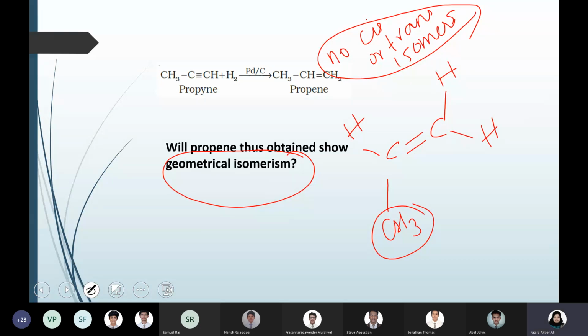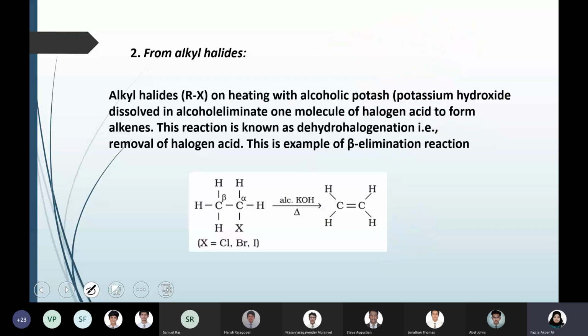So that is all about the first reaction where you can convert an alkyne to an alkene. Next one is alkyl halide: preparation of an alkene from alkyl halide. This one and the next reactions are of the same category. If you understood this, the next one is going to be the same format. You can get it very easily. Alkyl halides mean hydrocarbons with halogen.